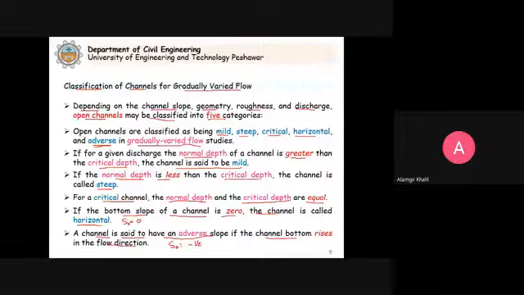Now these 5 types of channels we need to understand. Because we have gradually varied flow and we have these 5 types of possible channels, when the flow occurs, the behavior will be different. So when we analyze the problem, we need to understand these 5 types of channels. Clear? Now let us continue with this discussion.